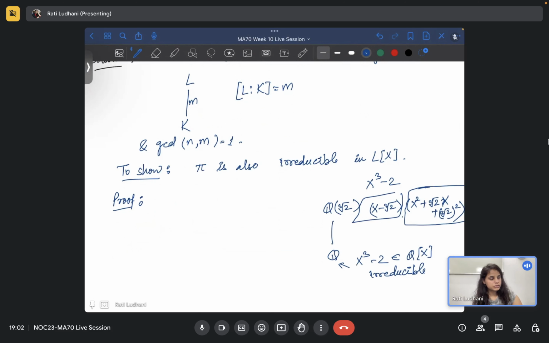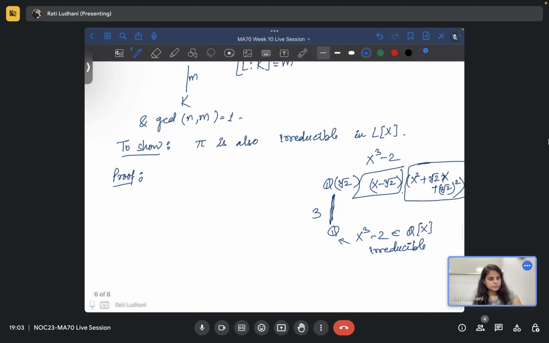So for example, what is the degree of the extension here? That is 3, because the minimal polynomial has degree 3. You know the evaluation map, so from there you know the degree of the minimal polynomial.